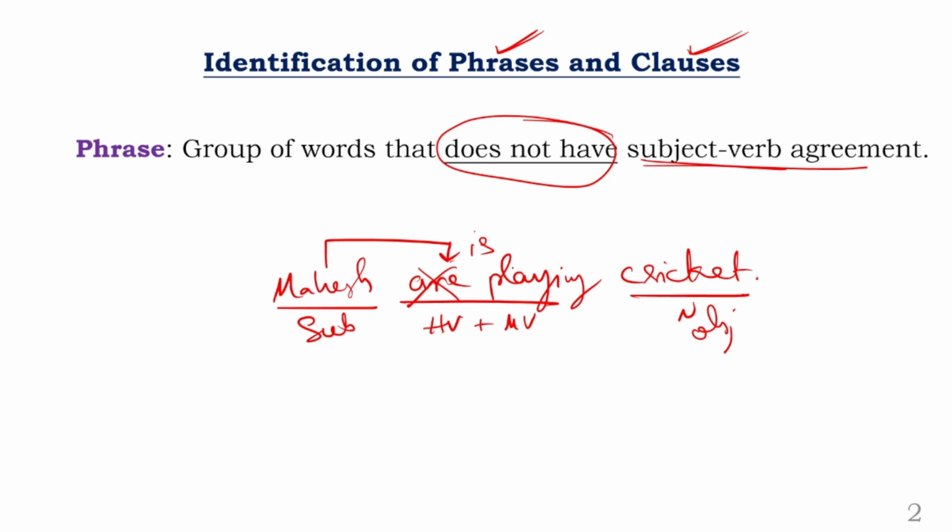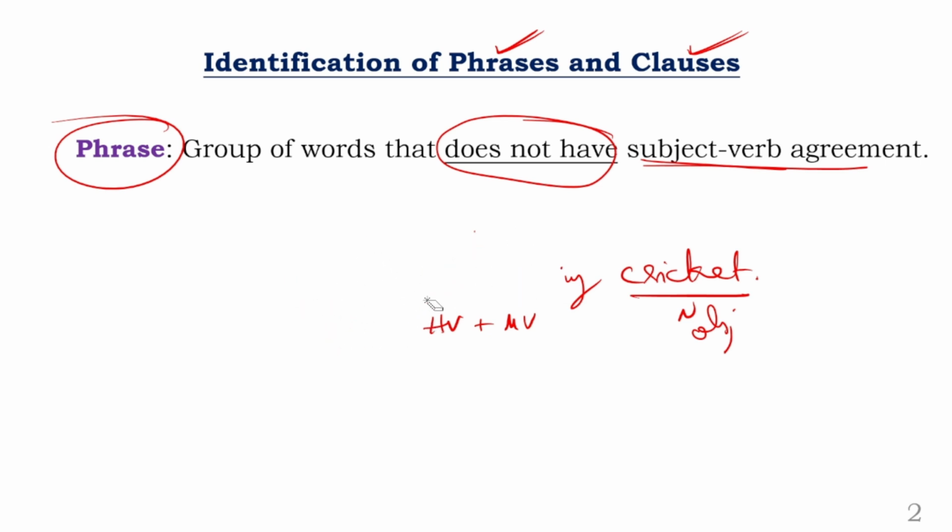This is called agreement. So the logic is, if there is no subject verb agreement like this between the subject and verb, that part can be called a phrase. What is it called? Phrase. Okay. So please make a note of the sentence by pausing the video for some time and going further.